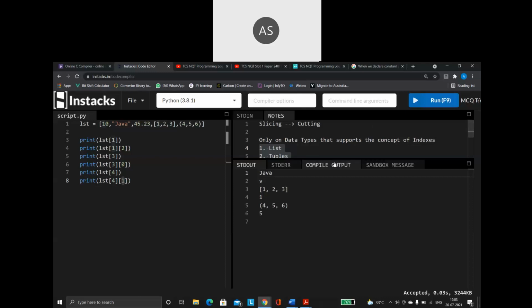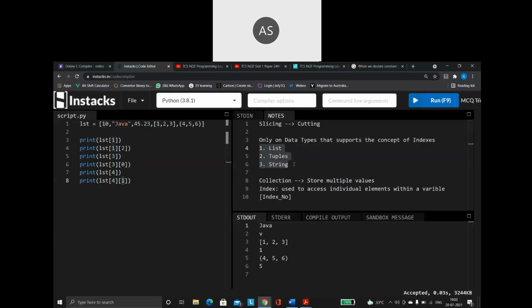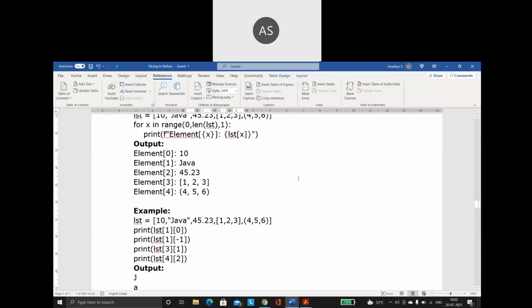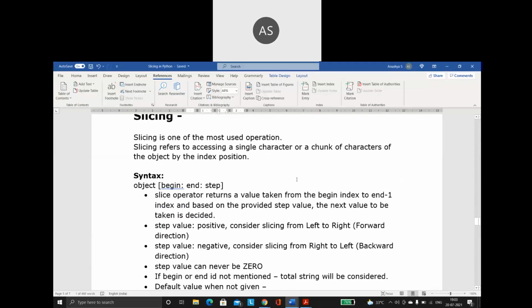So understand, these three data types are always stored in form of indexes only. The data is going to be internally stored in form of indexes, and this is how the internal storage is going to happen.